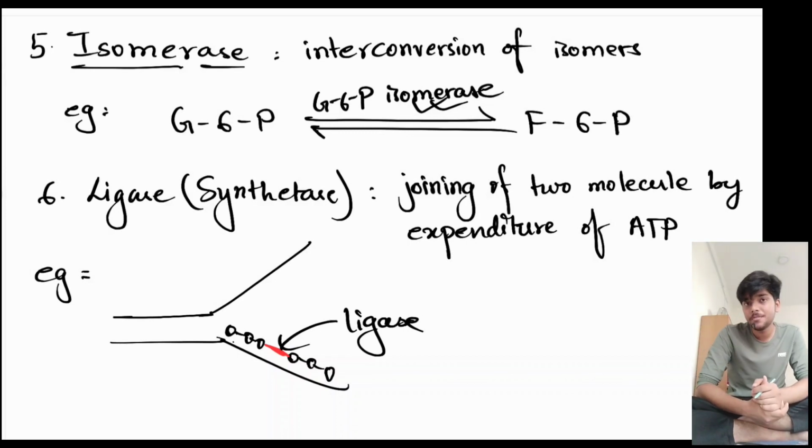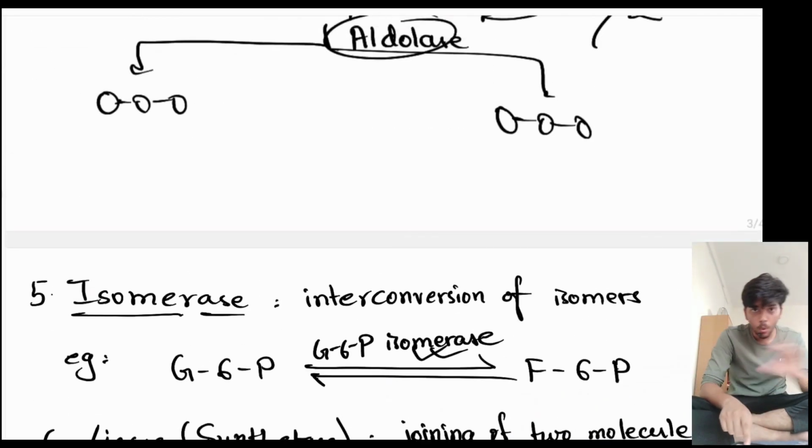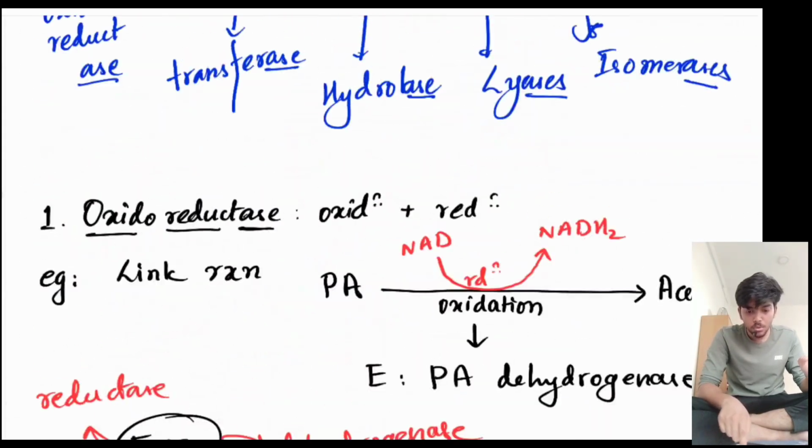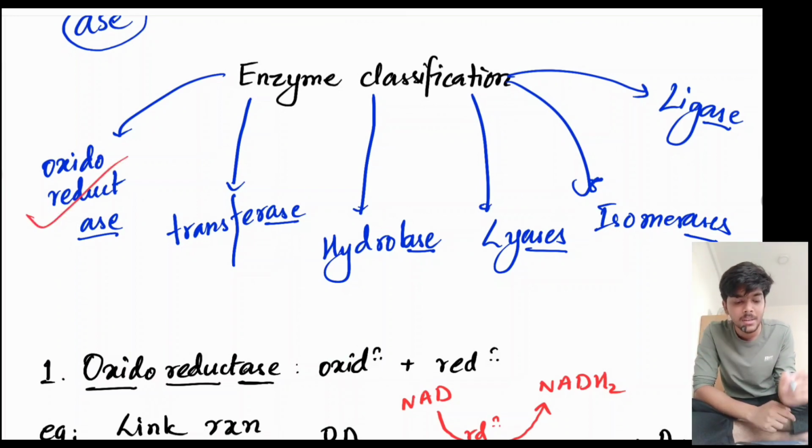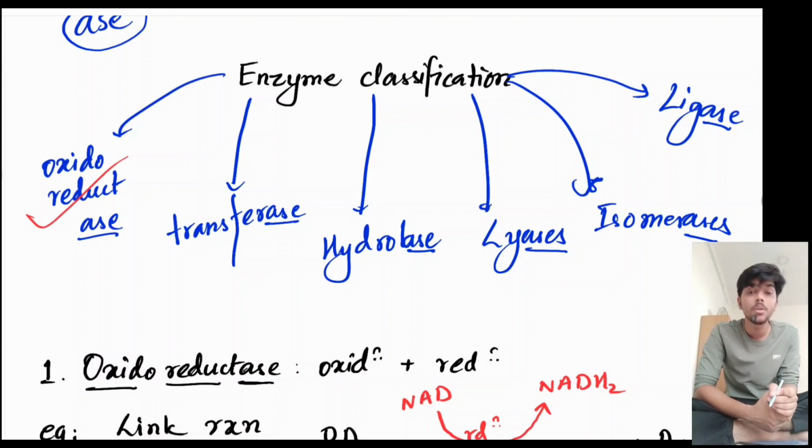And that's it for classification of enzymes. Let me revise the whole thing for you. So here's the enzyme classification. The first type is oxidoreductase enzyme. These enzymes are responsible for catalyzing chemical reactions where oxidation and reduction is taking place. For example, during respiration, there are many steps where dehydrogenase enzymes are responsible for catalyzing redox reactions, and dehydrogenase enzyme is indeed an oxidoreductase enzyme.